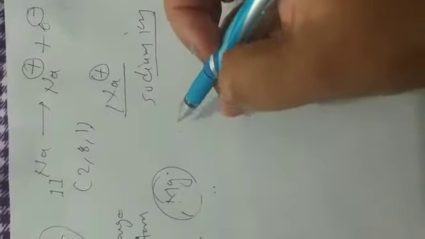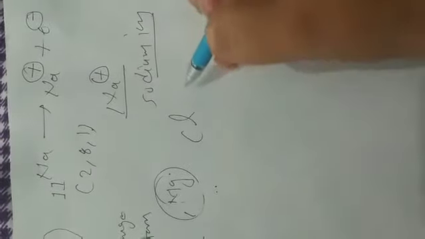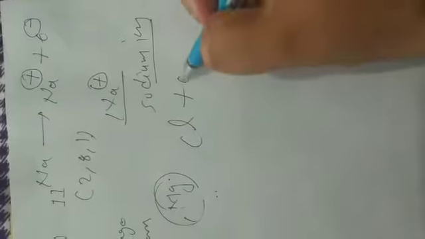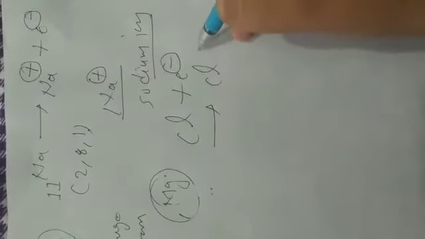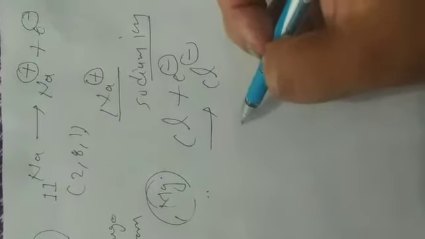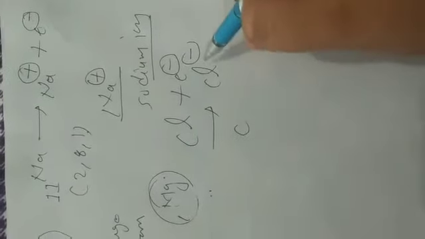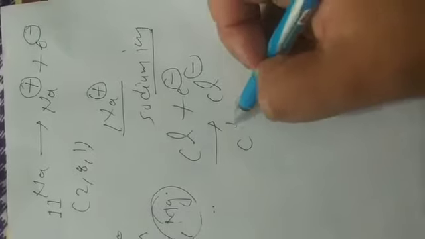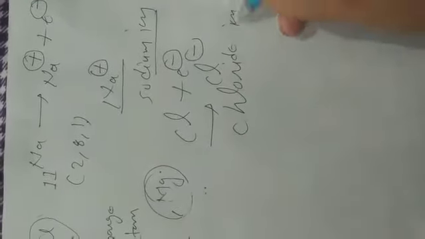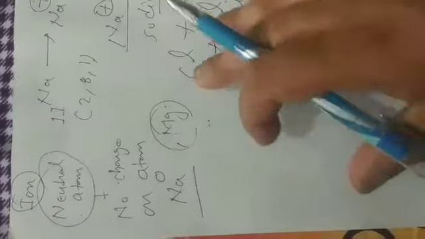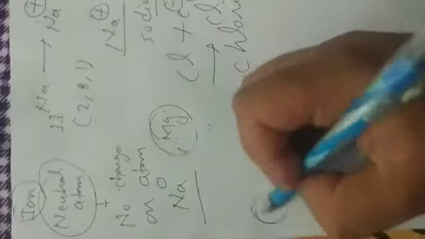Suppose Cl gains 1 electron, so Cl gets a negative charge. This is called the chloride ion. Ions are of two types. The first is anion.